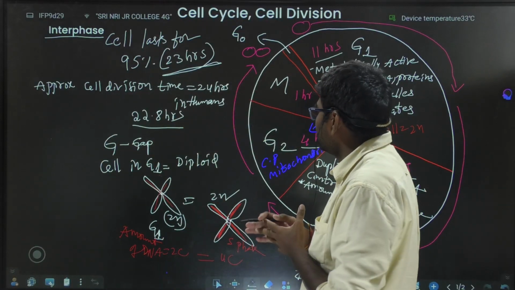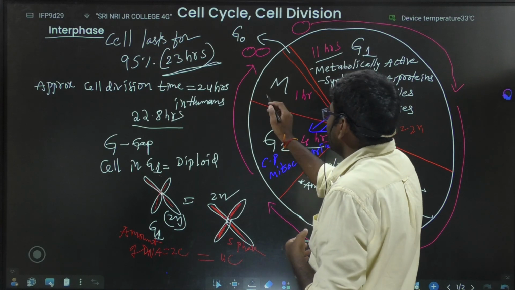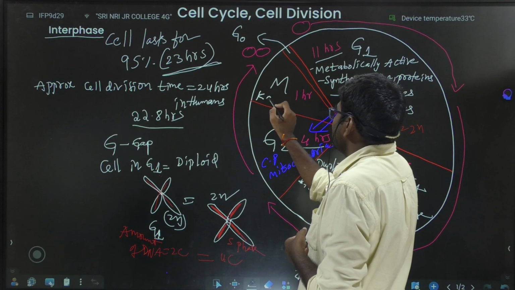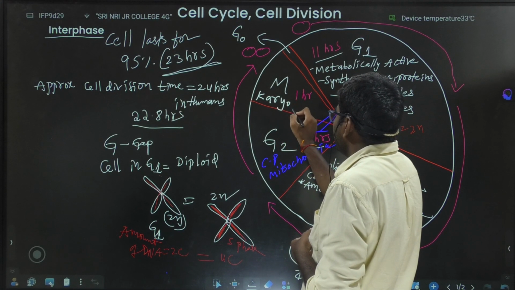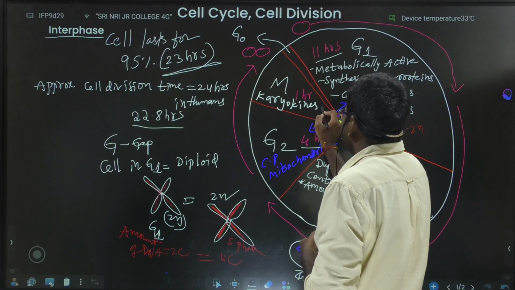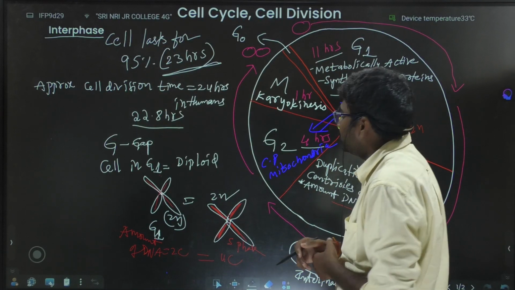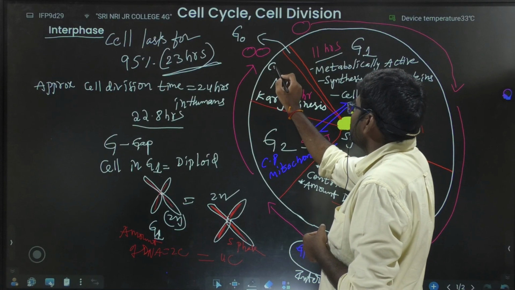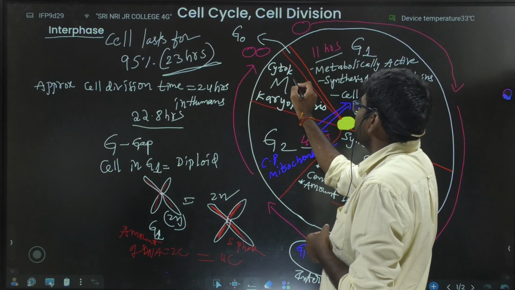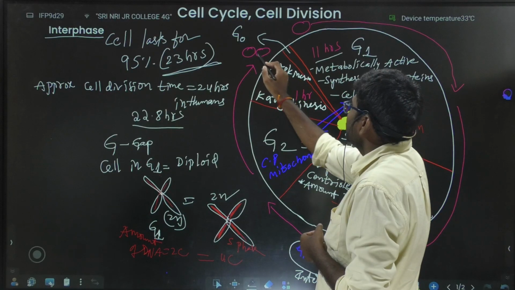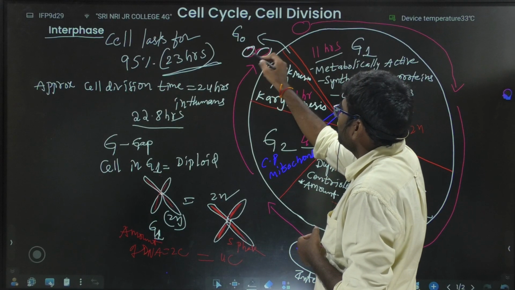What happens in the M phase? In the M phase, first karyokinesis takes place, that is division of nucleus, followed by cytokinesis. And then two daughter cells will be formed.